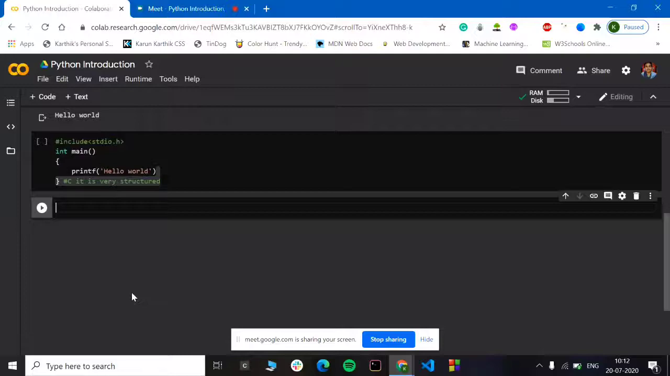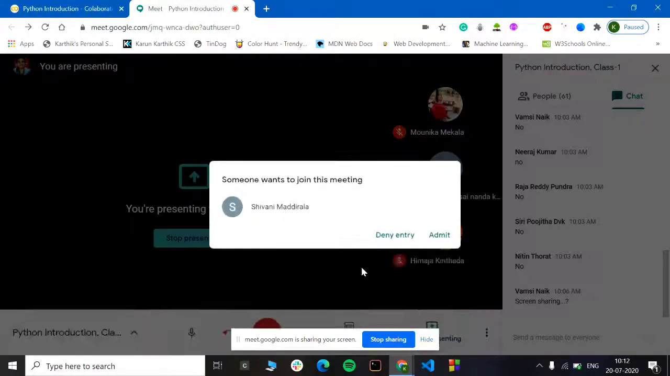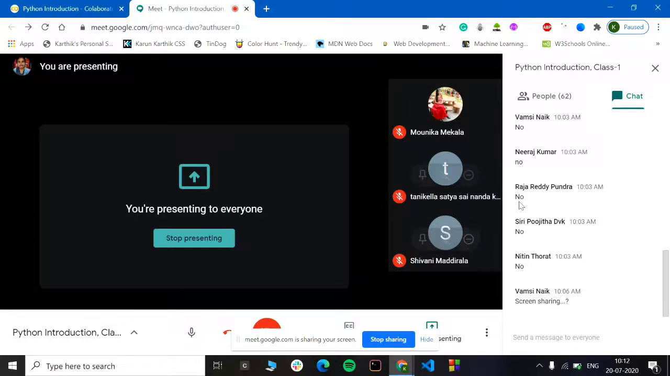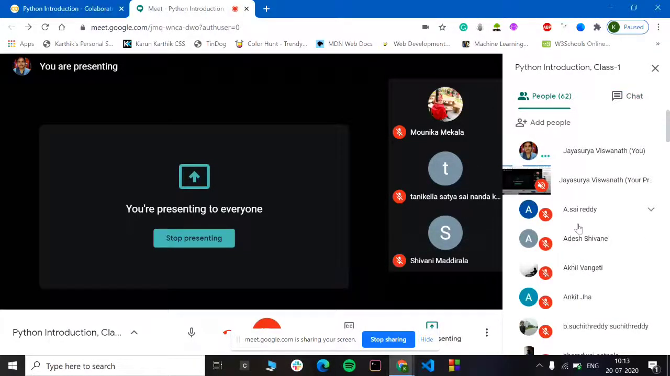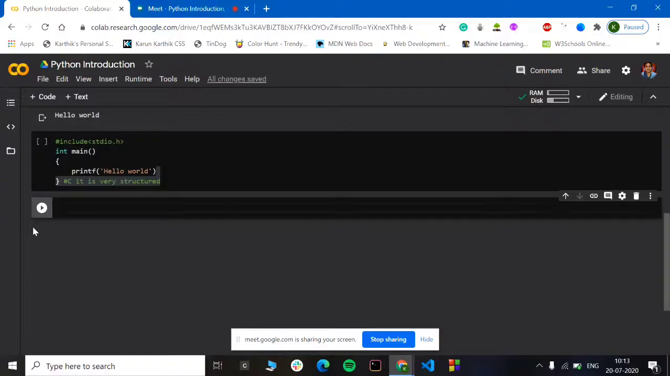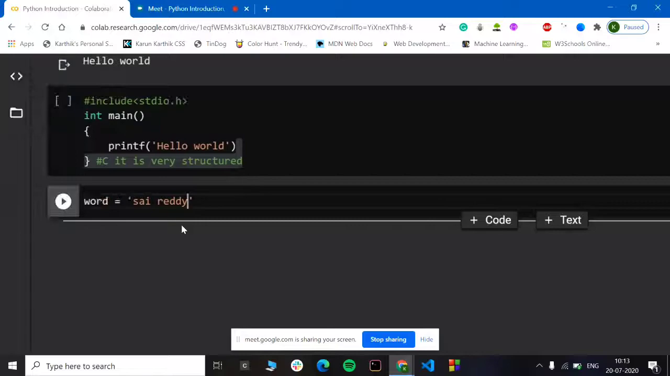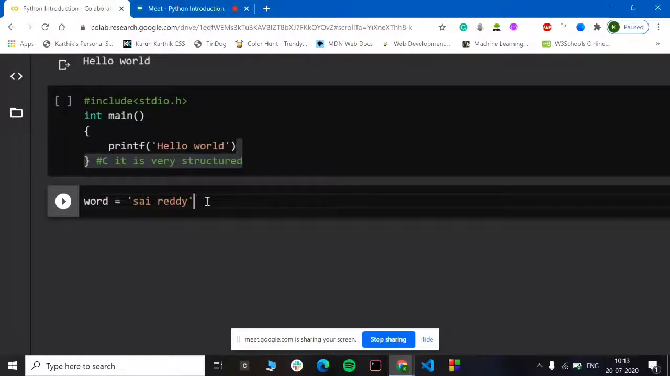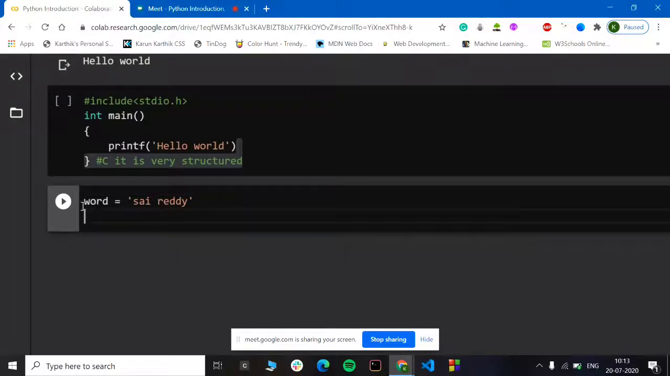So what I would be doing is, let's see, there is this guy named Sai Reddy. I would be taking a word and saying it is Sai Reddy. I have put a single quotation. You could either do it with double quotations or go with single ones. Anything works fine. So I have given this word equal to Sai Reddy.